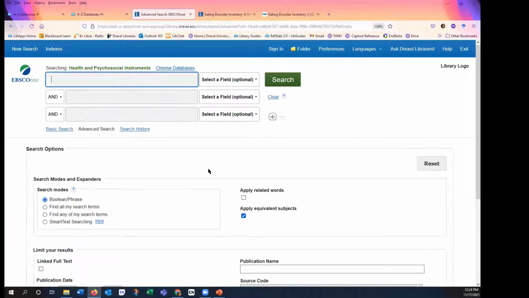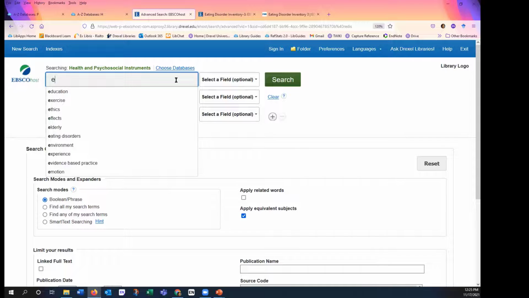If these databases all look the same, it's because up until now, they've all been EBSCO databases. So the user interface looks the same, but the content within it is different, and the searching options are different. I'm going to look for the eating disorder diagnoses test, also called EDD.